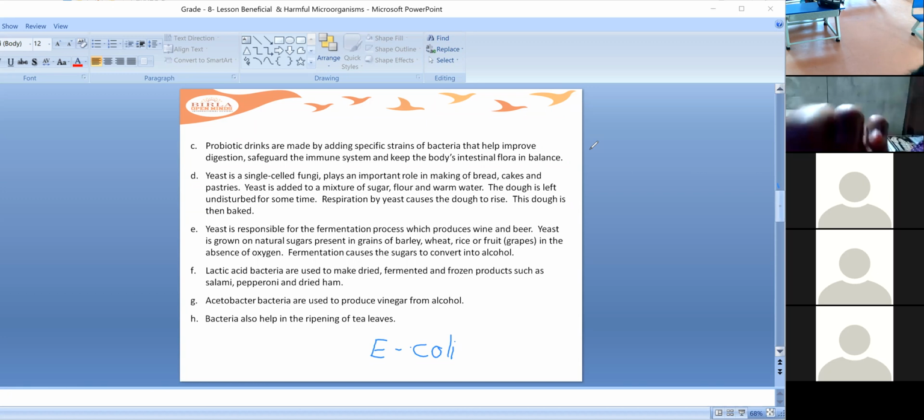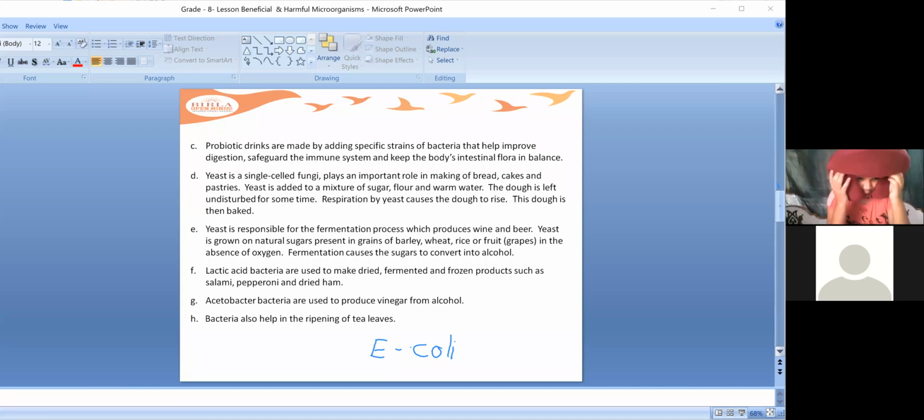Now if you come to acetobacter, this is a type of bacteria. Acetobacter bacteria are used to produce vinegar from alcohol. Vinegar is prepared from alcohol by using this bacteria. What is the name of the bacteria which is used in the production of vinegar?